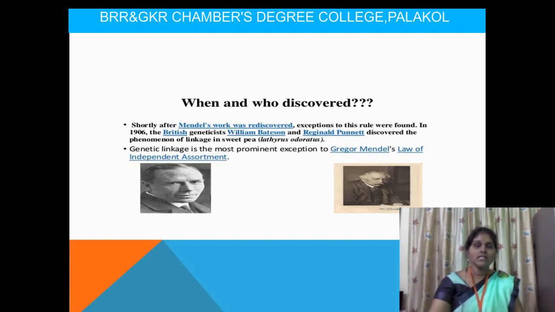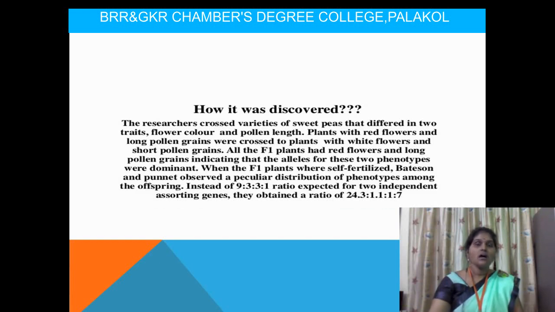For their research they took different varieties of sweet peas and different characters, that is flower color and pollen length. Plants with red flowers and long pollen grains were crossed to plants with white flowers and short pollen grains.